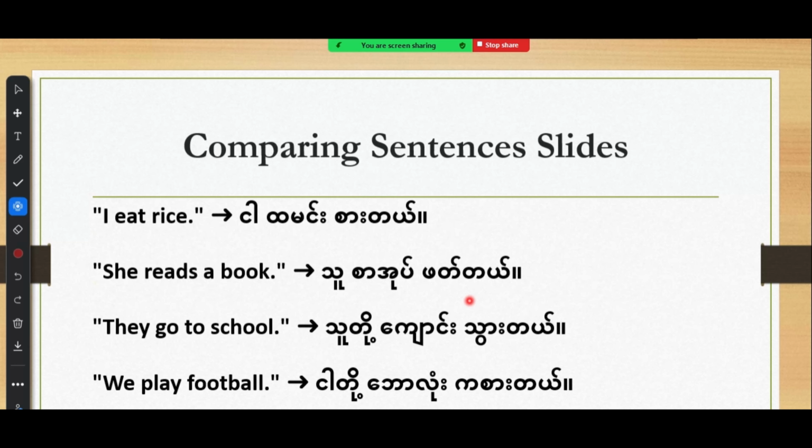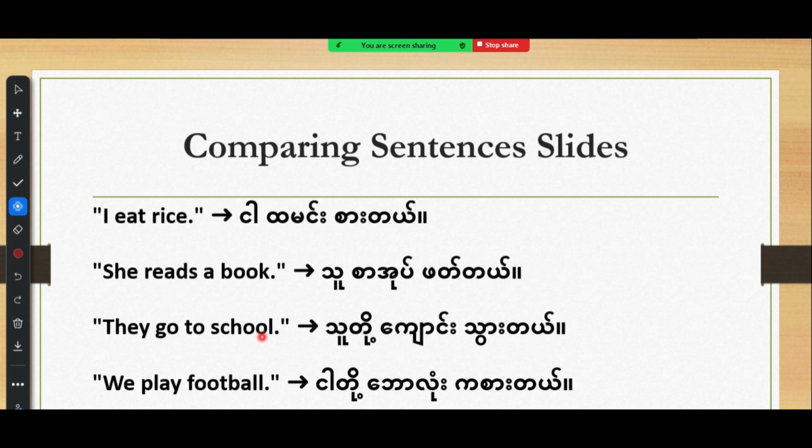But here, as an example, I is the subject, eat is the verb, and rice is the object in this sentence. But in Burmese, we say it like this. We say subject, object, and verb. Another example, she reads a book. In Burmese, we say "du sa opade."